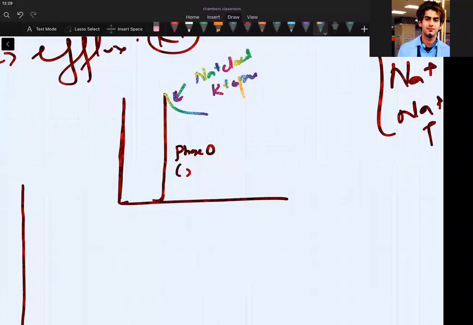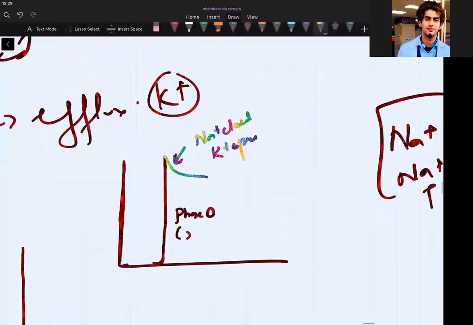Is this graph difficult? No, sir. Now there will be a straight phase. Can I call this a plateau phase? Yes, it is a plateau phase.